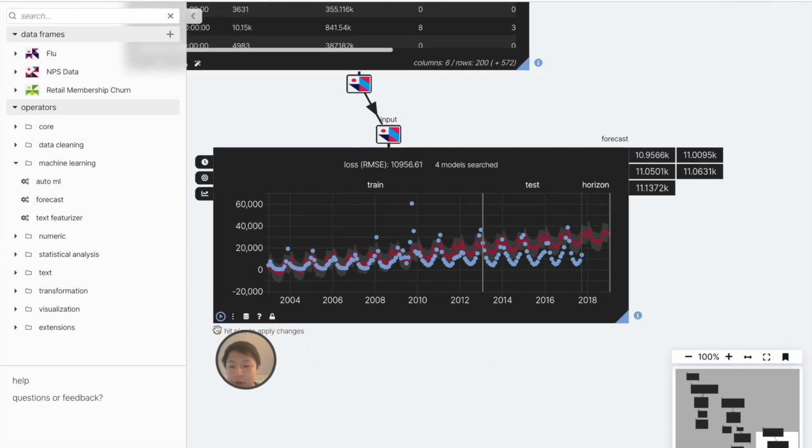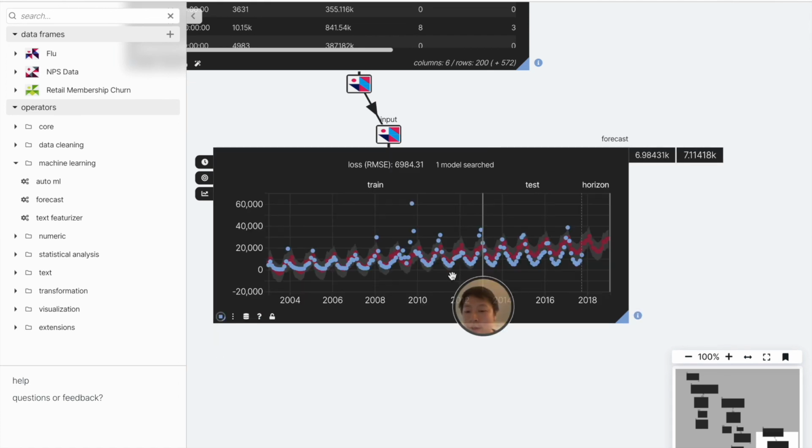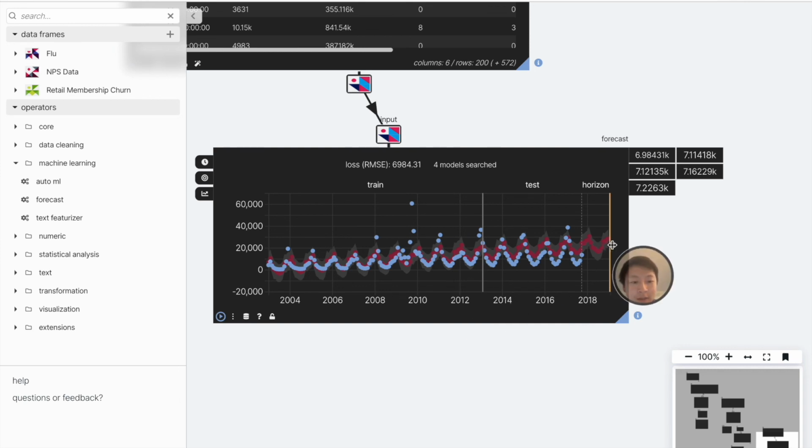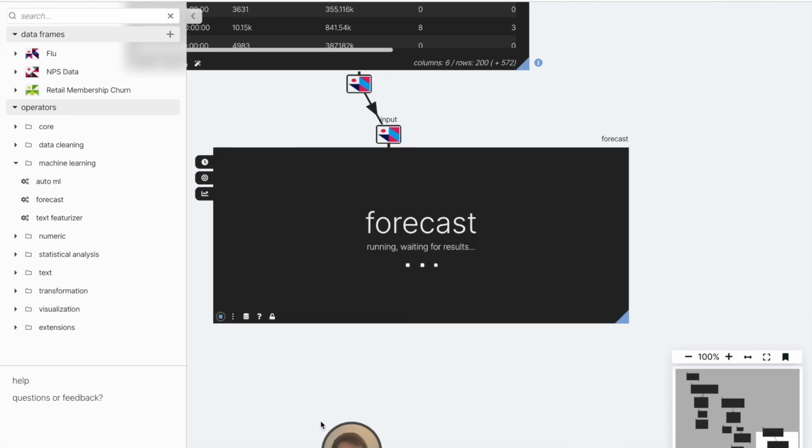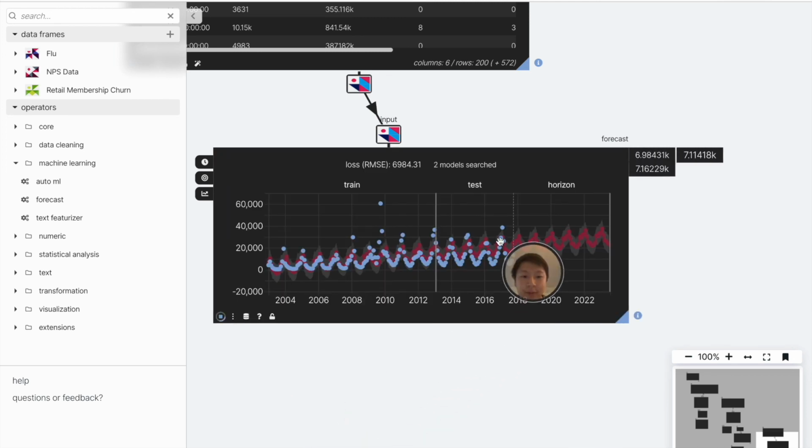And maybe I would want to train it so that the training period goes until 2013, and the actual test of the accuracy of the model is from 2013 to 2018, and we can extend the horizon of prediction past 2022. And here we can see the red line is the predicted trend of number of flu cases.